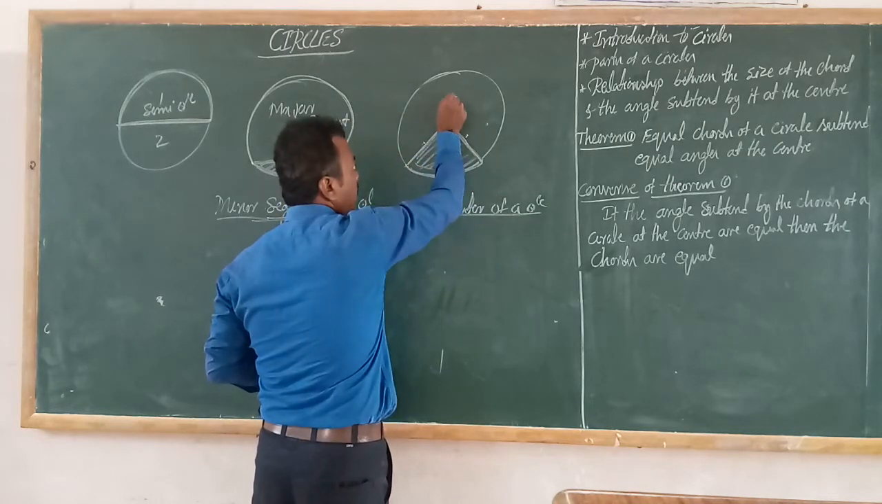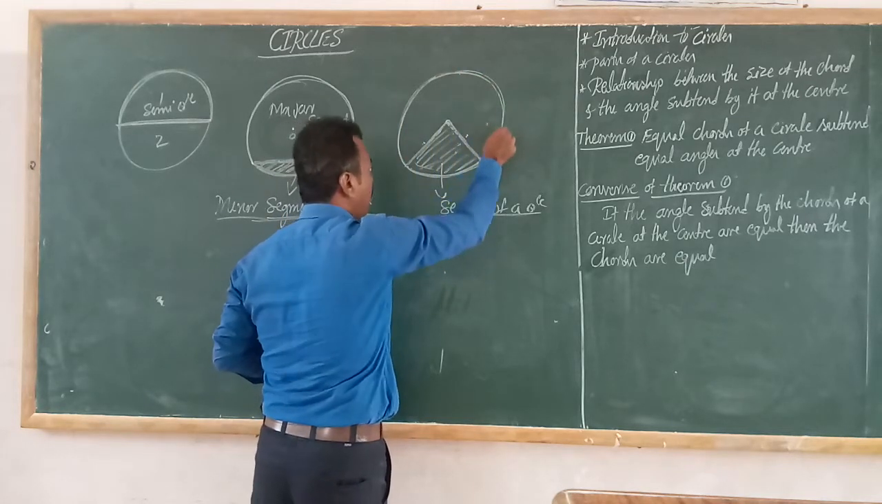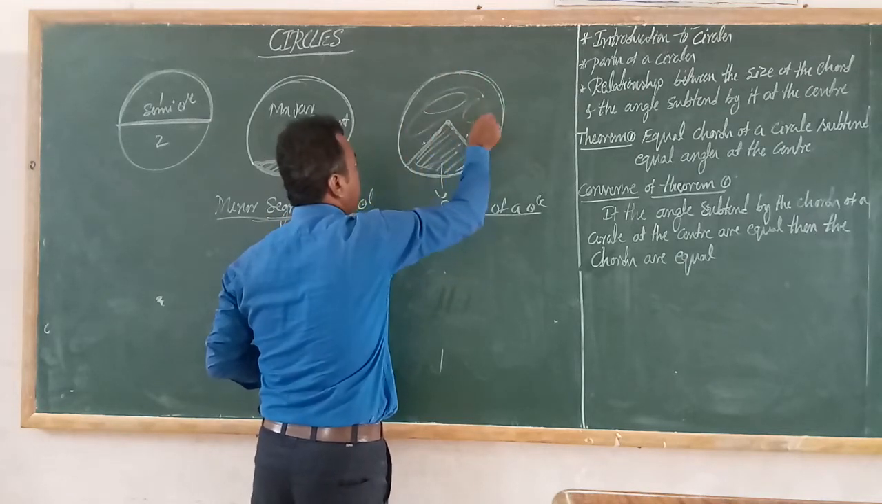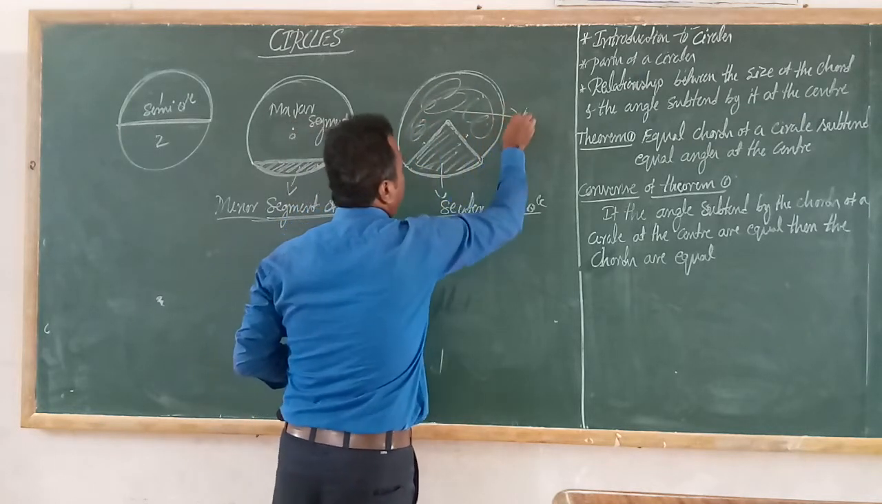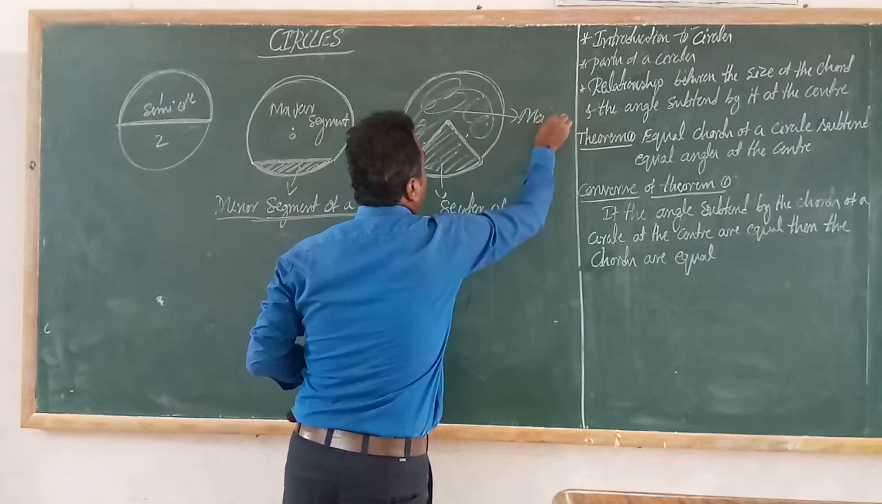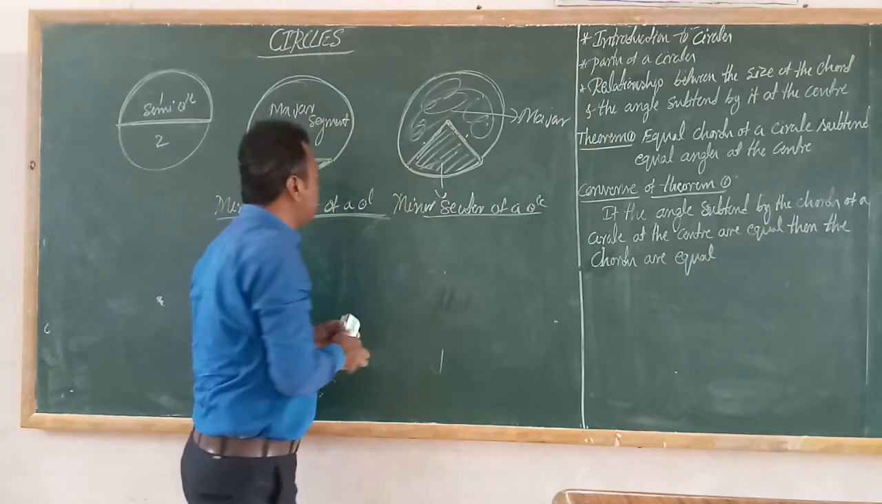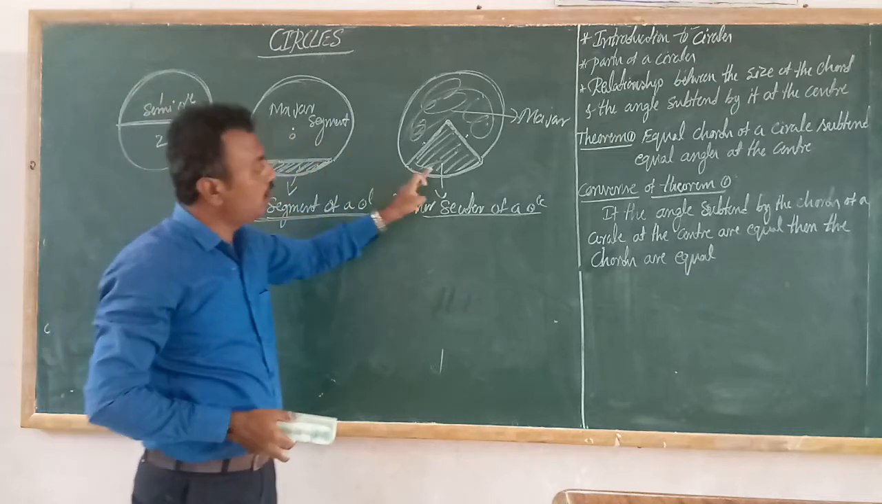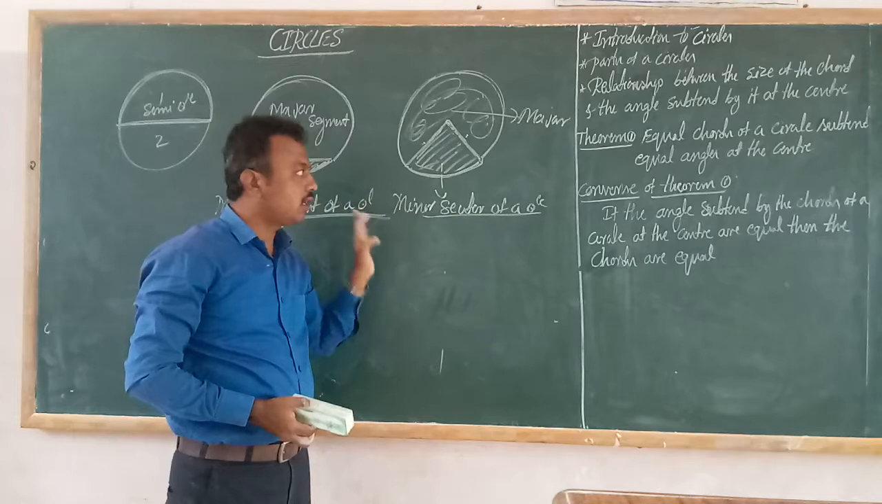And what is this space? This is also a radius and this is also a radius, and this is also an arc. So what do we call this space? This space is also a sector of a circle, but this is a major sector and this is a minor sector. That's it. Like this, minor segment, major segment. Like this only, major sector and minor sector. Okay, so these are the parts of a circle.